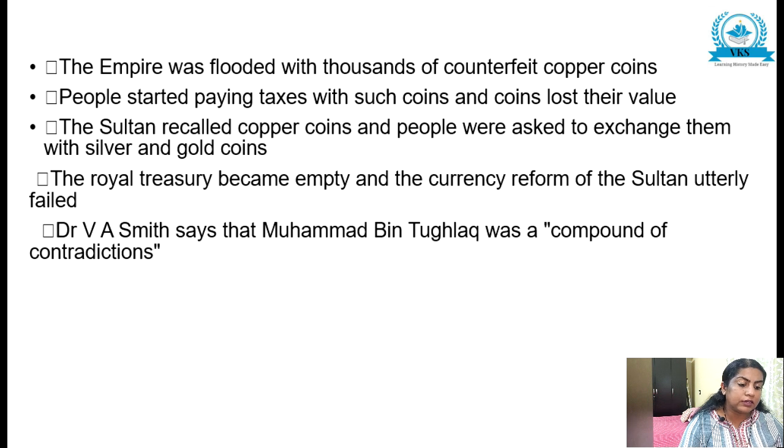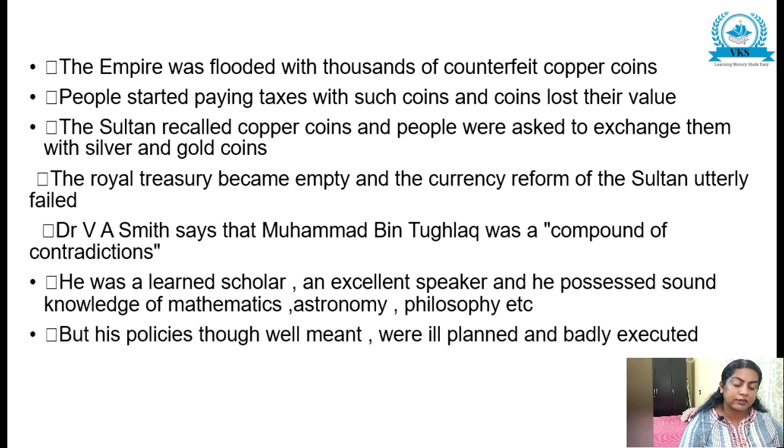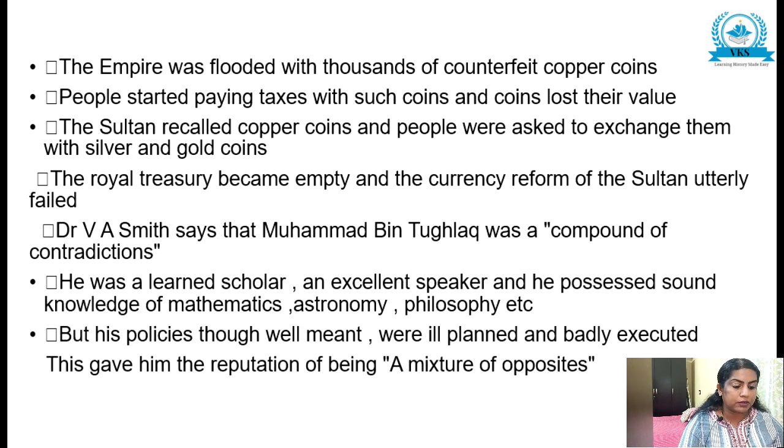Dr. V.A. Smith says that Muhammad bin Tughlaq was a compound of contradictions. He was a learned scholar, an excellent speaker, and he possessed sound knowledge of mathematics, astronomy, philosophy, etc. But his policies, though well meant, were ill planned and badly executed. This gave him the reputation of being a mixture of opposites.